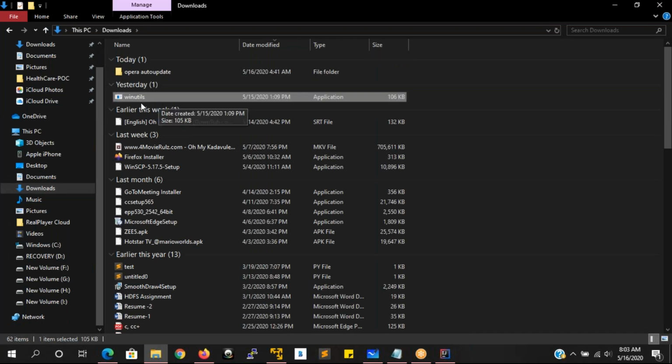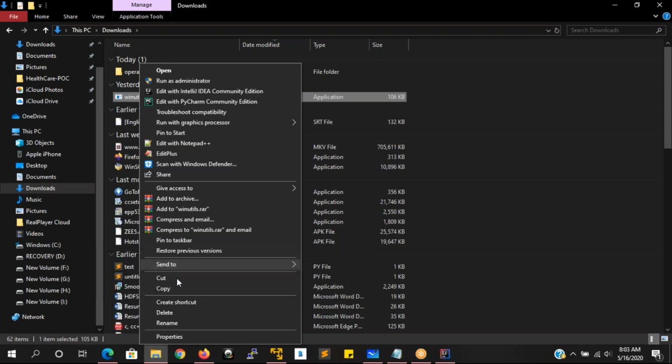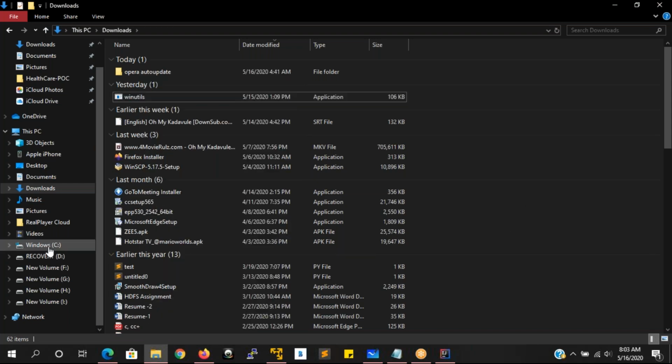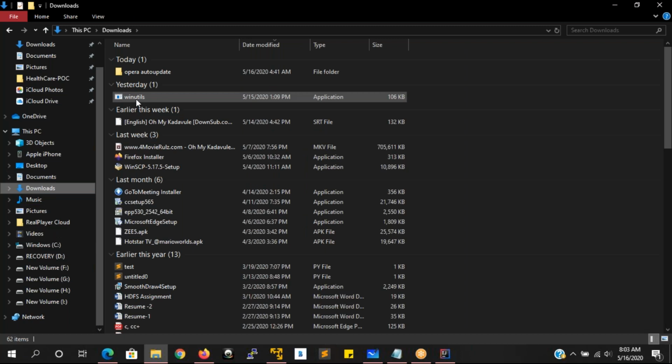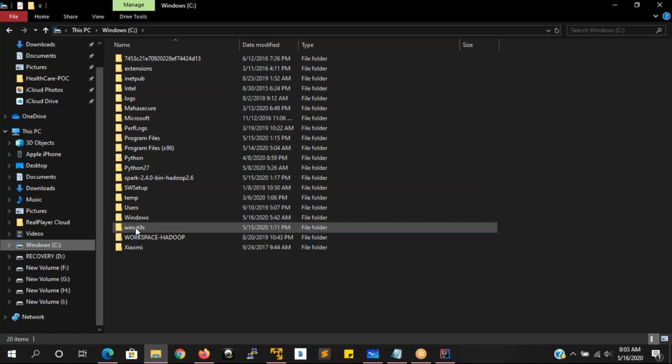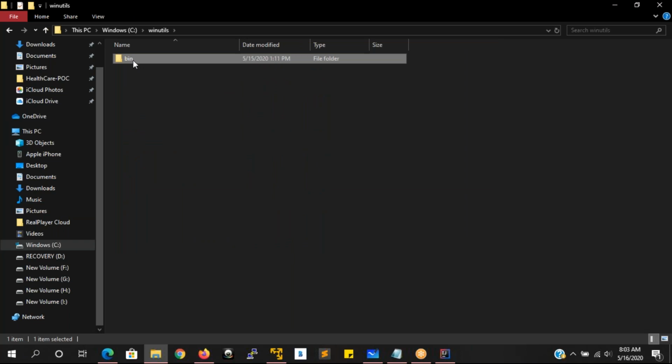Okay, I have downloaded it. Download to some location, then right click here and copy this. First of all, copy this and go to your C directory. Follow the steps completely. Here, create a winutils directory. It is not the same as your downloads one. Try to remember, this is an exe file. Open your C drive and create a winutils directory. In the winutils directory, again create a bin directory. In the bin directory, you copy paste that exe file.